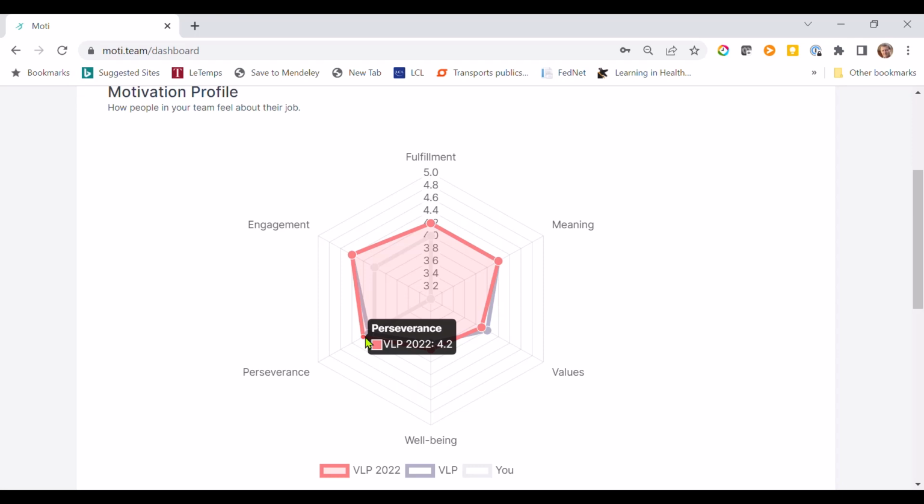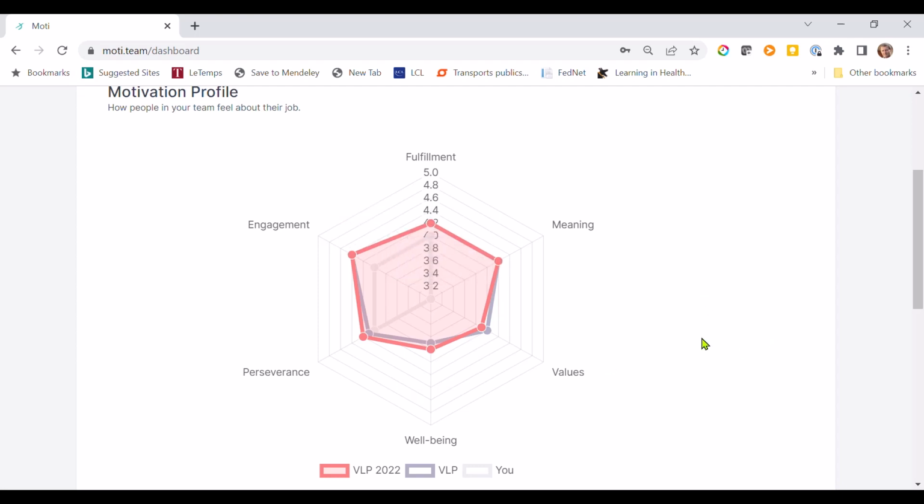4.2 out of what? Well, as you might remember, the other questions are statements to which you respond on a Likert scale from 1 to 5, 1 fully disagree, 5 fully agree. So the maximum score is actually 5. You see it right here. The minimum score is 1. But to be able to see differences, the radargram, the origin starts at 3. So these are average scores in red of the team.